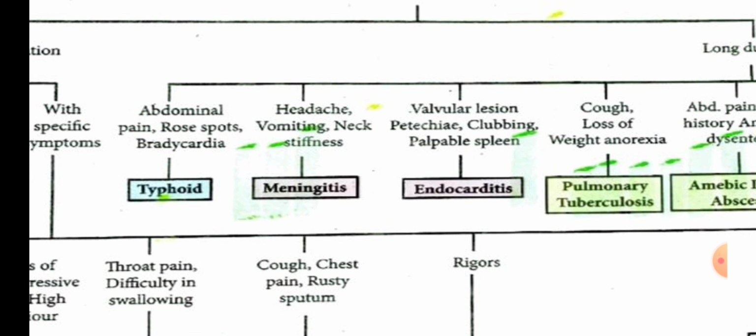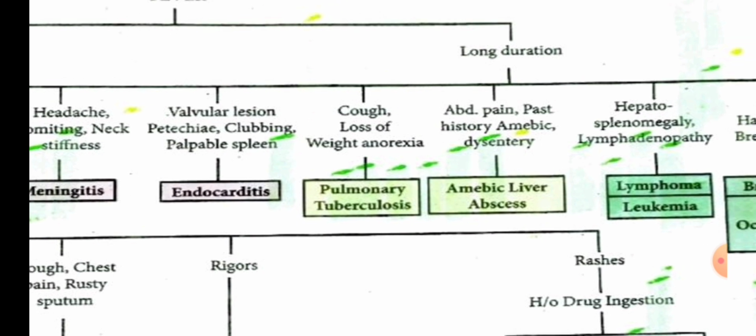If there is headache, vomiting, neck stiffness, then the disease is meningitis, that is, the inflammation of meninges. If there is valvular lesion, that is, any valve in heart is damaged, petechiae, that is, small red or purple spot caused by bleeding into the skin, or clubbing, that is, enlargement of ends of fingers or toes, or palpable spleen, then the disease is endocarditis, that is, the inflammation of endocardium. If there is cough, loss of weight, anorexia, then there is pulmonary tuberculosis.